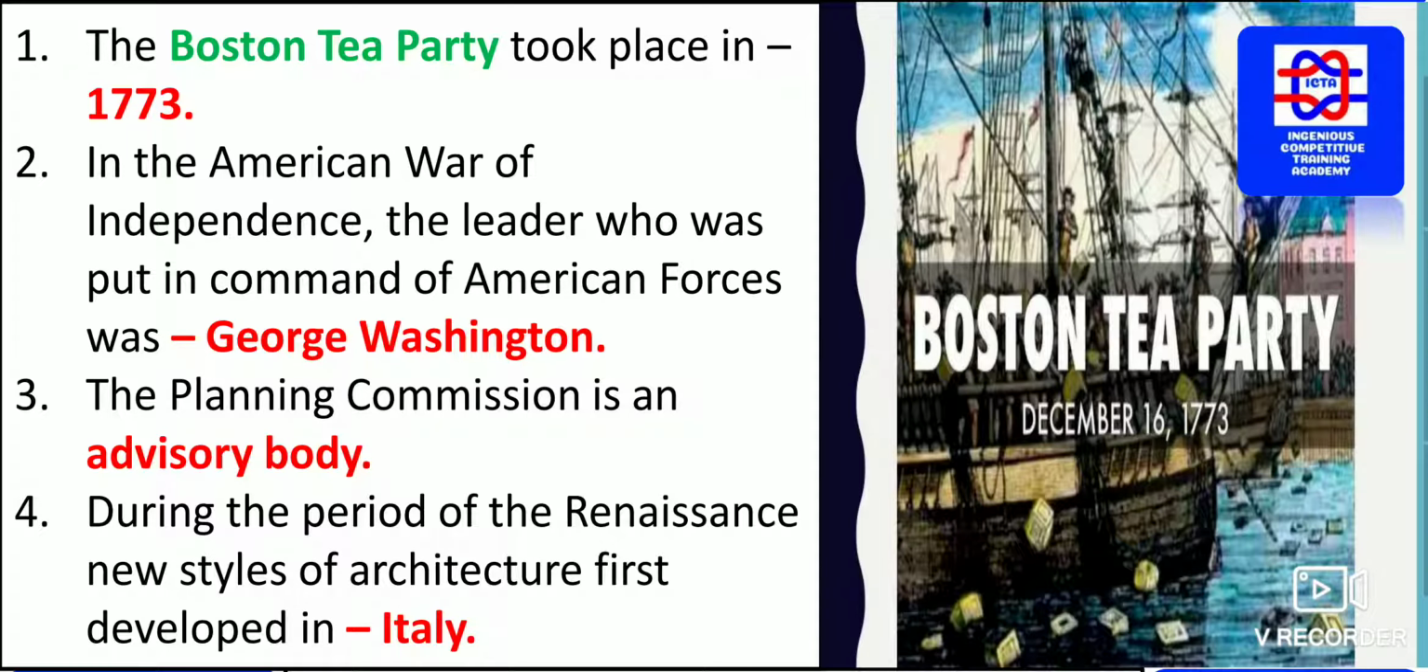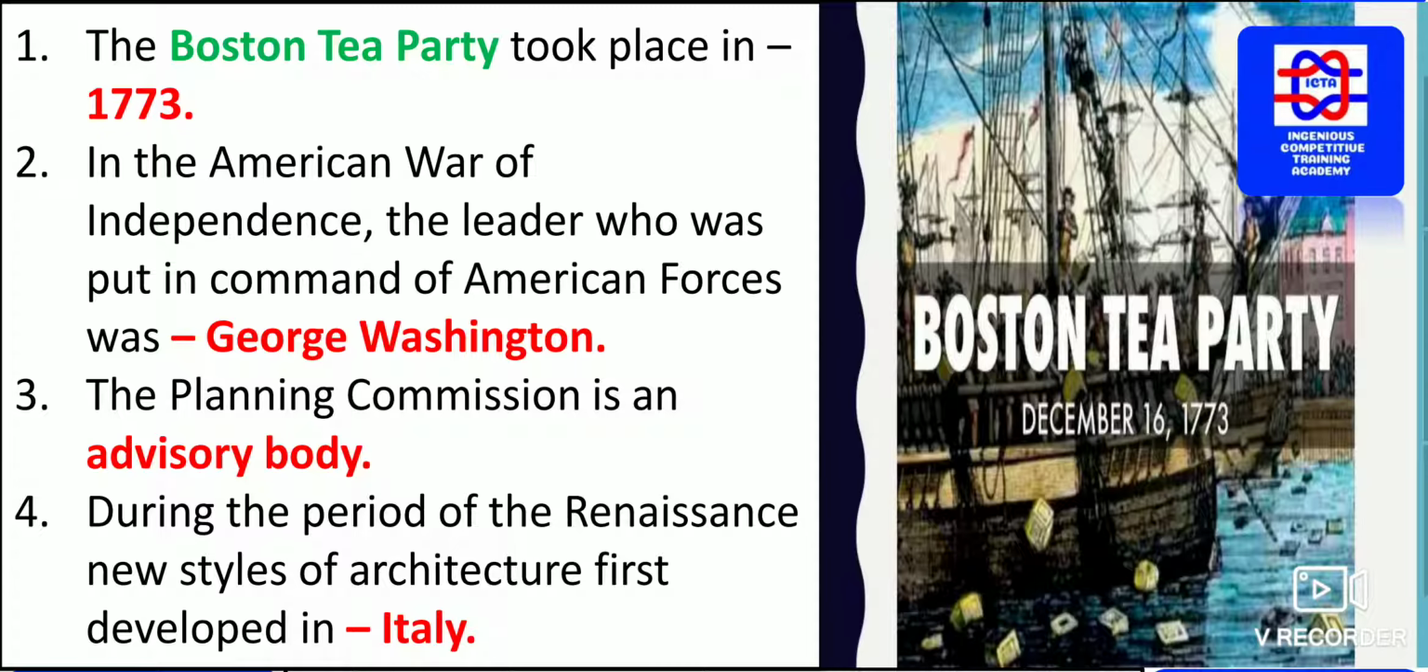Next we have the Boston Tea Party that took place in 1773. As you can see on the right side, on the 16th December 1773, the Boston Tea Party took place.